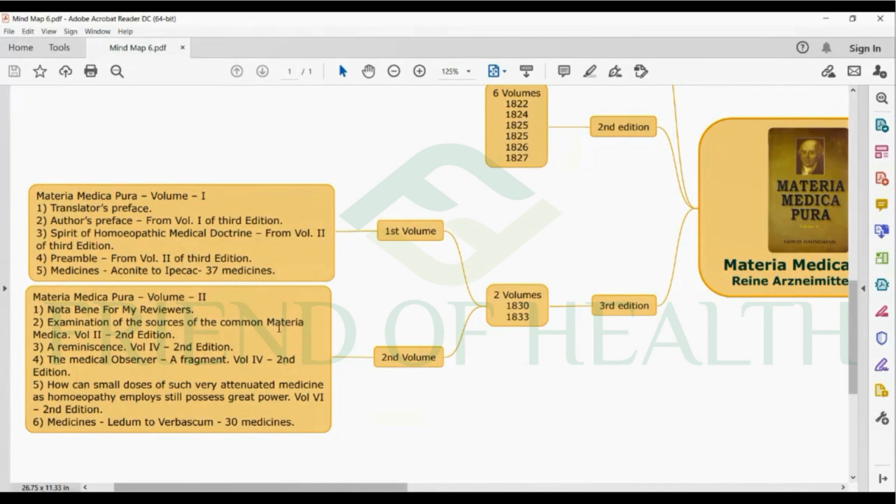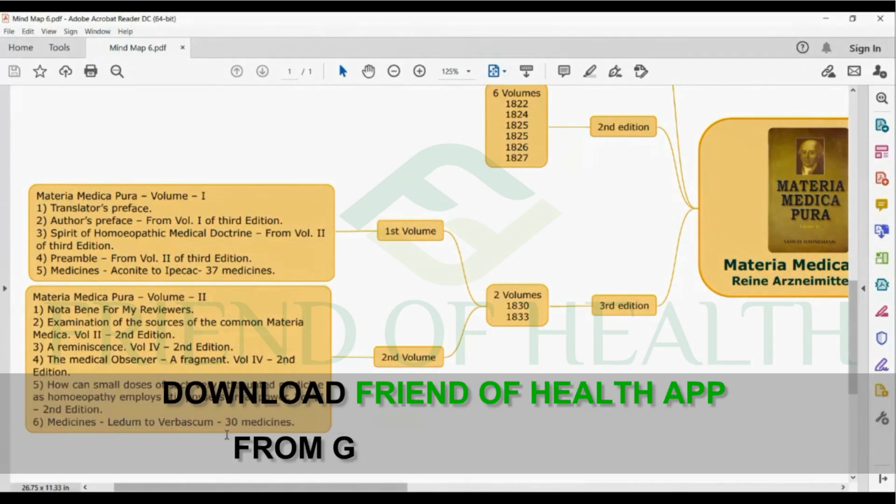An Examination of the Sources of the Common Materia Medica, that is added in the second edition. Then a reminiscence. These are not so important. The Medical Observer came in 1825, a fragment. It is written like a fragment. The Medical Observer, a fragment, is there in the second volume. And How can small doses of such very attenuated medicine as homeopathy employs still possess great power? This also is there in the 3rd edition, second volume. And medicines are from Ledum to Verbascum. These are important actually: Aconite to Ipecac in the first volume, and Ledum to Verbascum in the second volume. 30 medicines and 37, total 67 medicines.